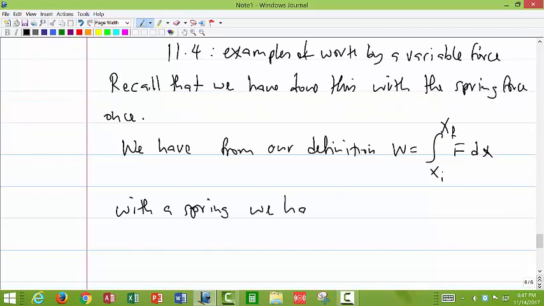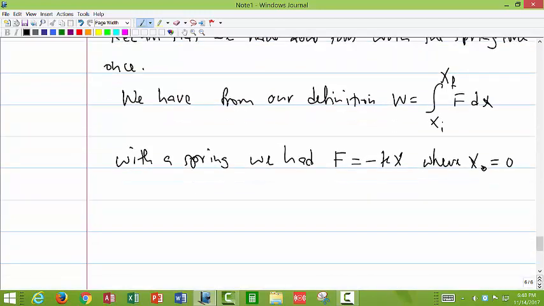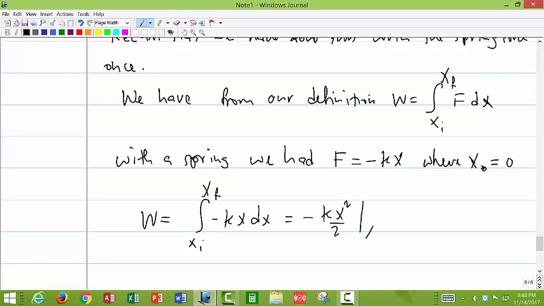With a spring, we had F equals minus kx, where x naught is equal to 0. So we are just saying that the reference point is where we have x naught equal to 0. So we shall say that the work done for a spring was equal to the integral from x initial to x final of minus kx dx, which can be written as minus kx squared over 2 from x initial to x final. So we had minus k x final squared over 2 plus k x initial squared over 2.